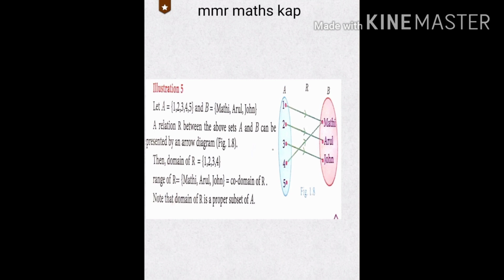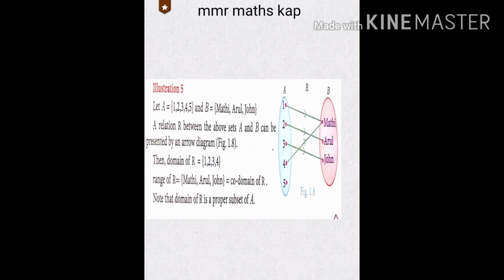A relation R between the above sets A and B can be represented by an arrow diagram. What is the domain in this arrow diagram? In set A we have 1, 2, 3, 4, 5, and set B has Madhi, Arul and John. The mappings are 1 to Madhi, 2 to Arul, 3 to John, 4 to Madhi.